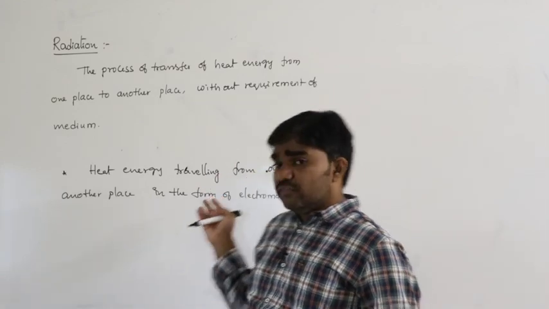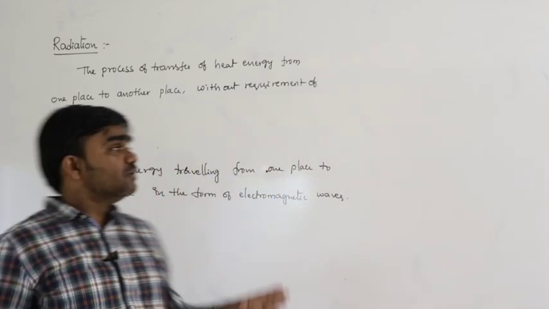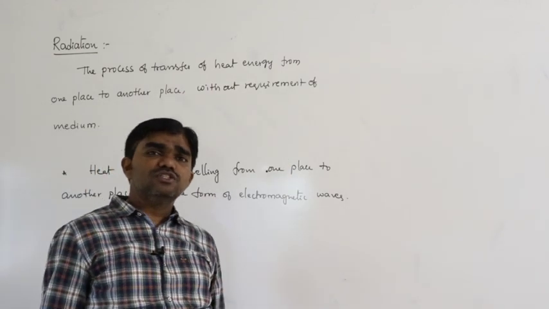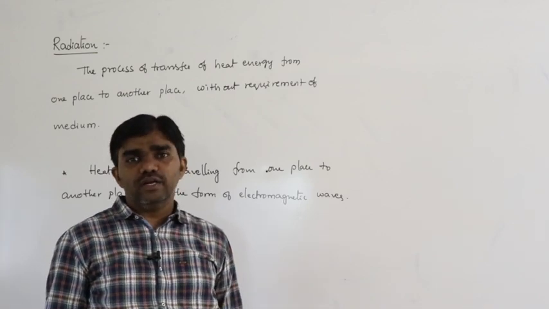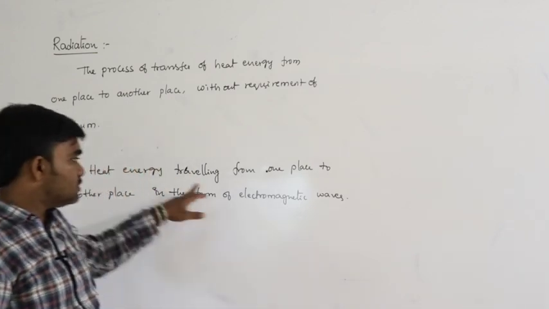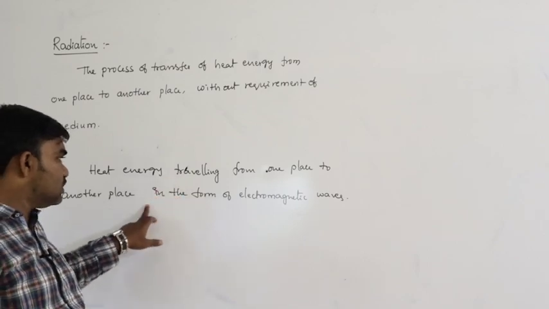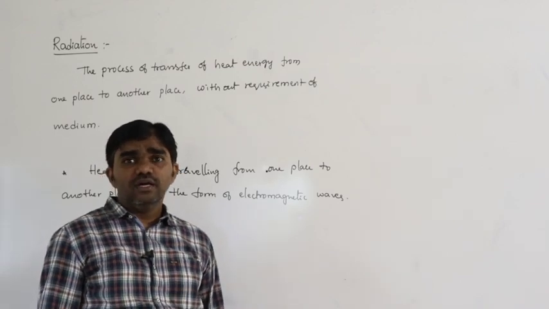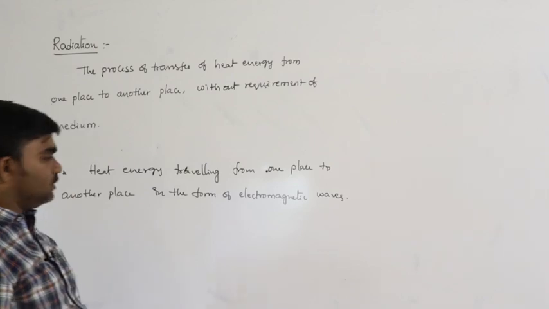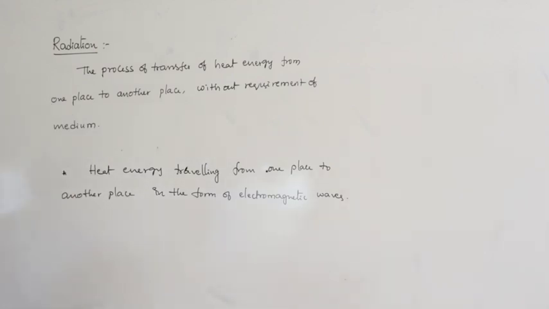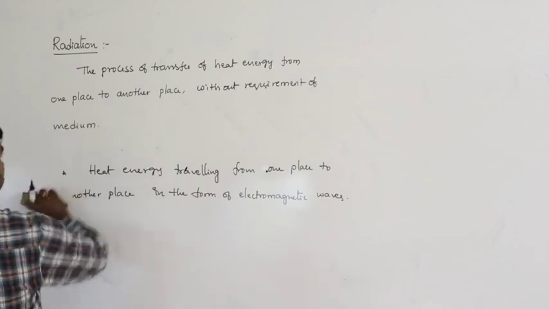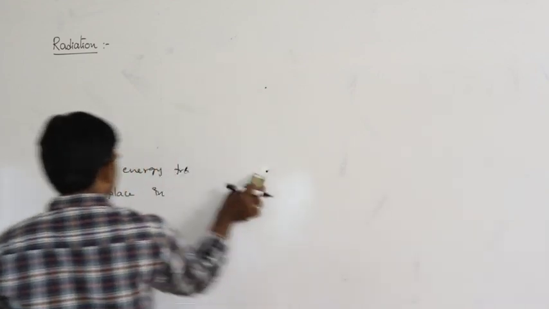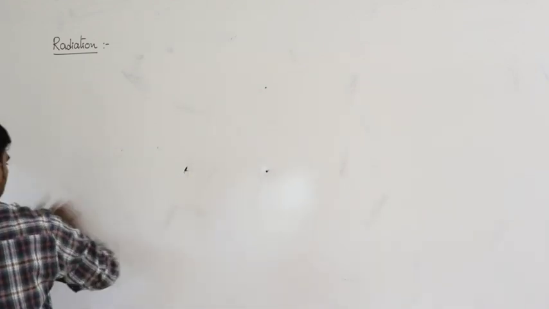In the same way, in the radiation process there is no requirement of a medium. In radiation, heat energy flows in vacuum also. Heat energy travels in the form of electromagnetic waves. That is the concept. So what are the properties of this radiation?